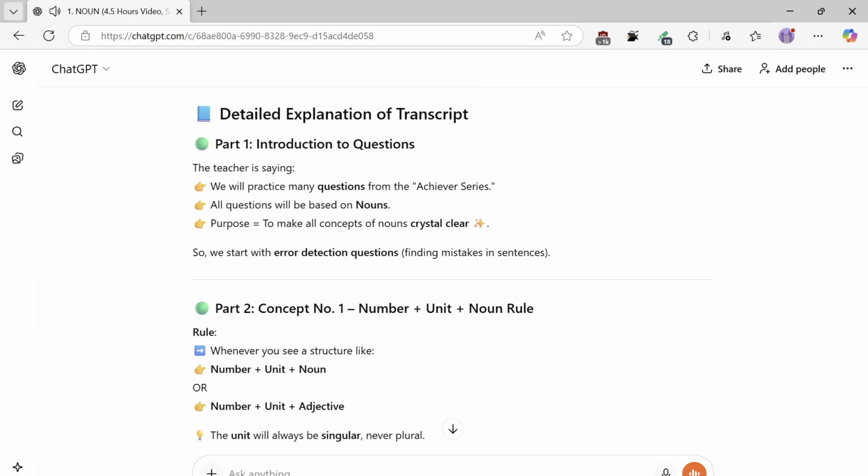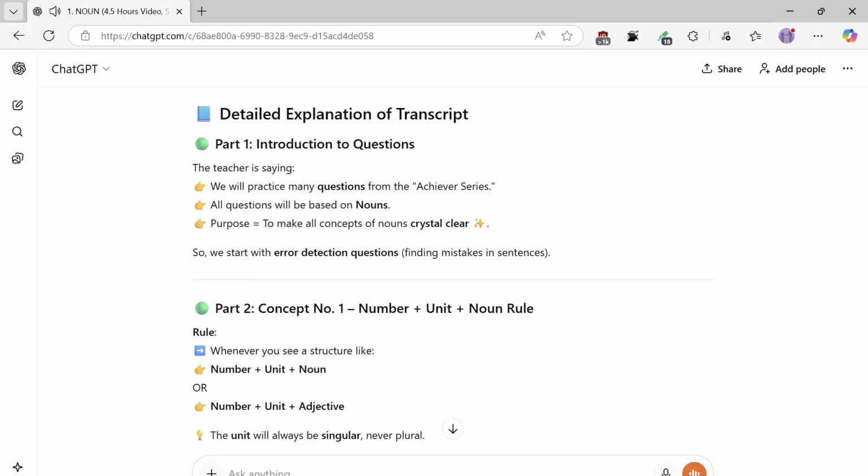Let's go slowly. Detailed explanation of transcript. Part 1, introduction to questions. The teacher is saying we will practice many questions from the Achiever series. All questions will be based on nouns. Purpose equals to make all concepts of nouns crystal clear. So we start with error detection questions, finding mistakes in sentences.